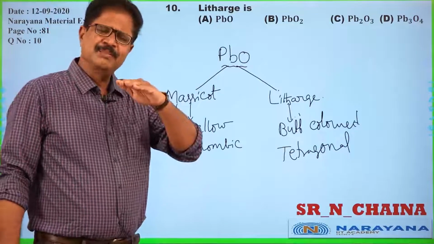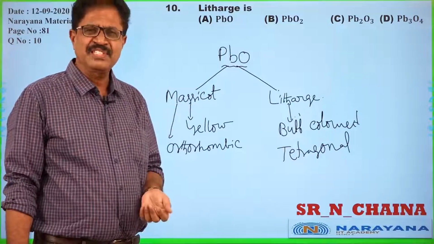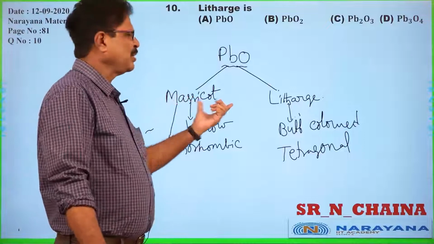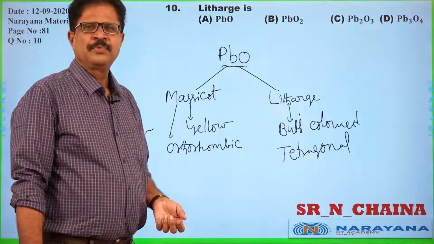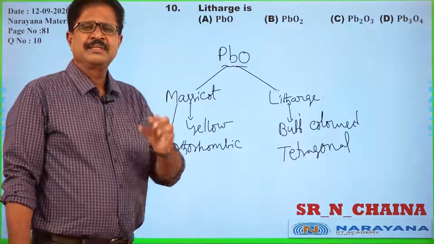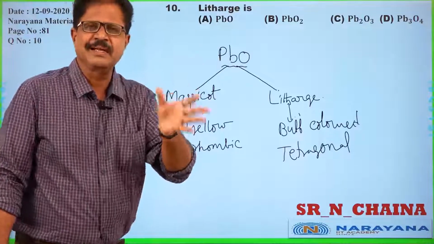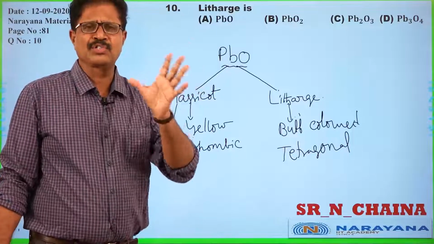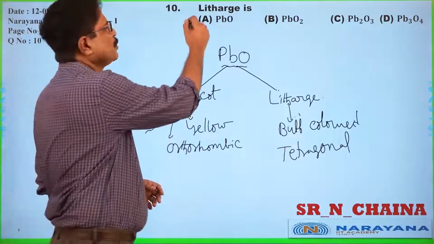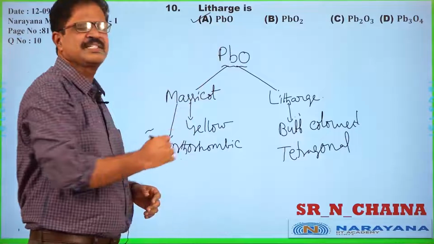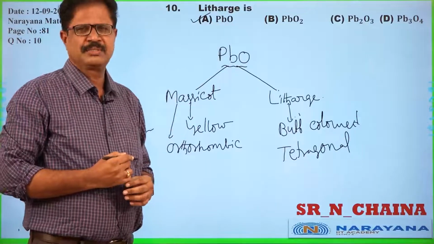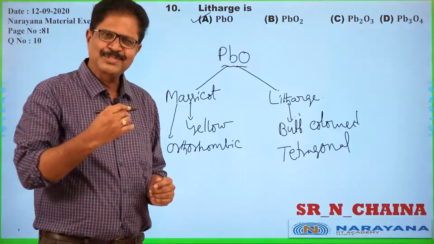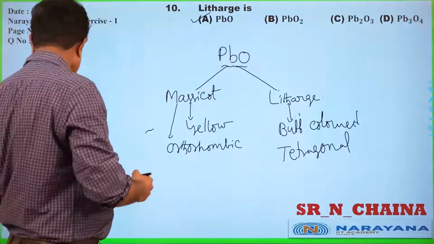So there are many differences in physical properties between massicot and litharge. So in the question, which among the following is litharge? It means it is lead monoxide, PbO. So the answer is the first option, information based. Okay, let us go with the next question.